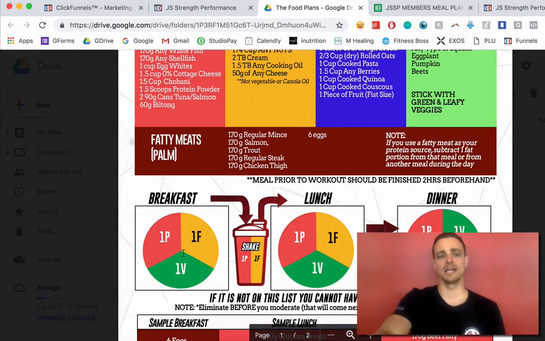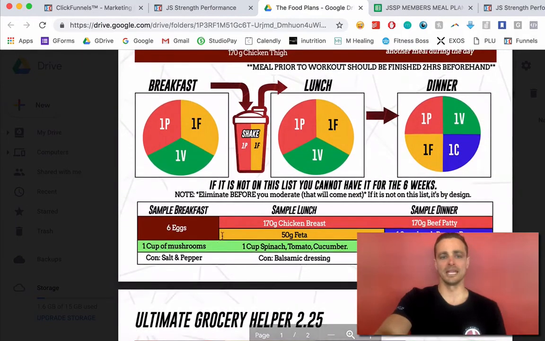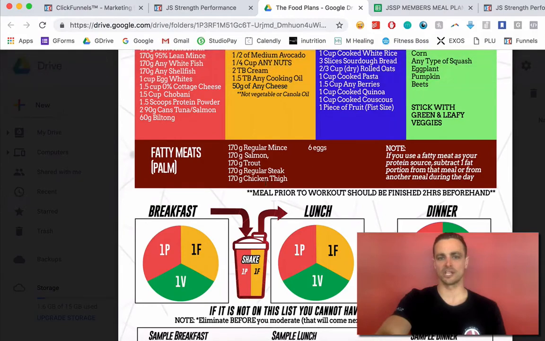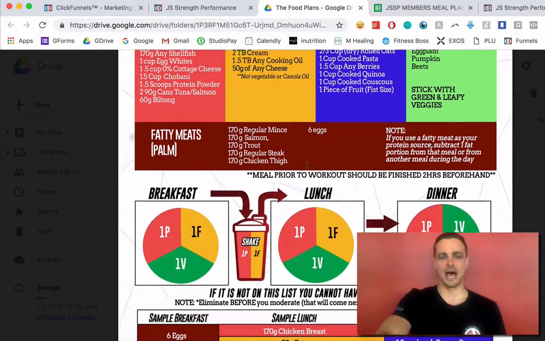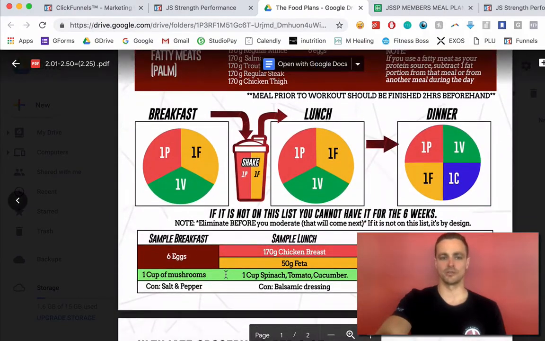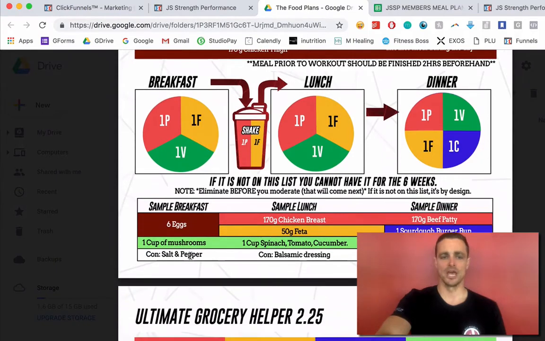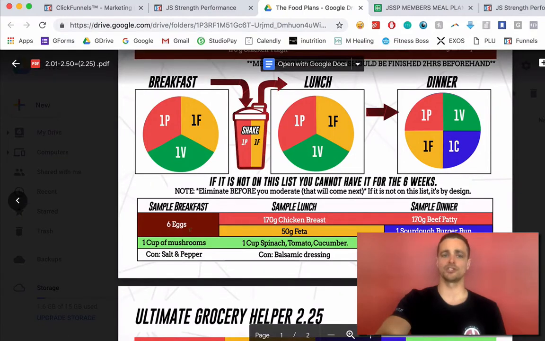All right, so with you guys, a little bit of a tweak on your plan is if you're choosing a fatty meat source, so if you choose any of these ones in the darker red here, so mince, salmon, trout, steak, chicken thigh, eggs, etc. What that means is you don't get a fat source with them. So here's an example of the meal plan for breakfast, which would be one full protein source, one full fat source, and one full veggie source. But because we've chosen a fatty meat in this example, 6 eggs, that means our fat source has been eliminated because there's already fat in them.